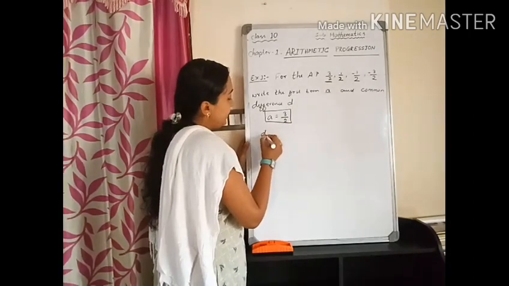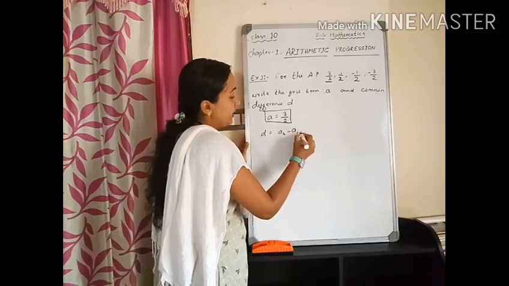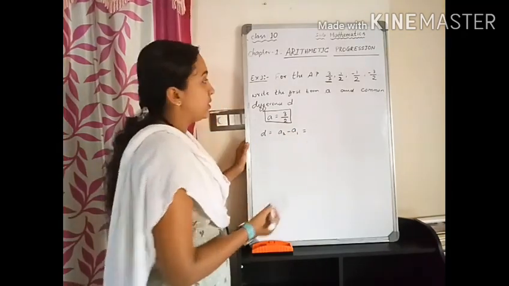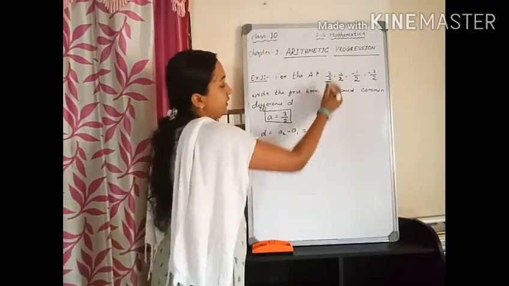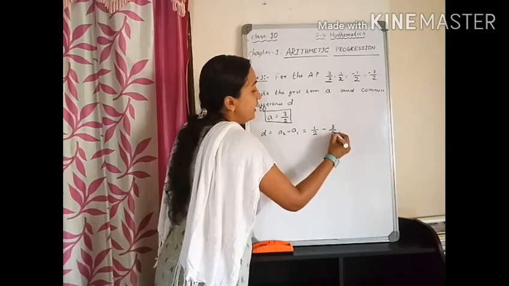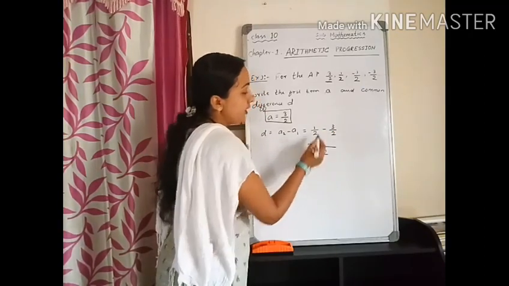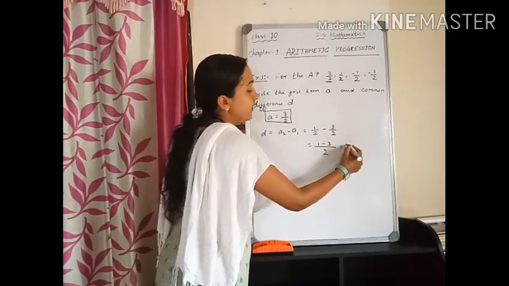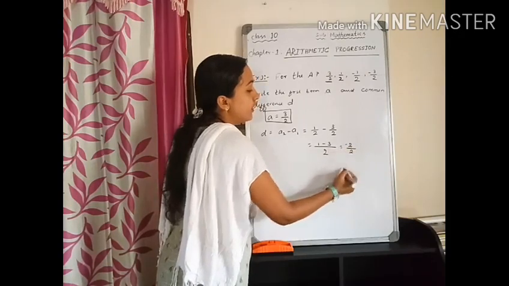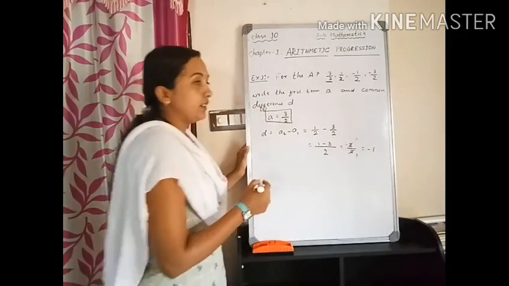To get D, we can write A2 minus A1, which means A2, that is 1 by 2, minus A1, that is 3 by 2. Both the denominators are the same, so directly we can subtract the numerators. So 1 minus 3 will give us minus 2 divided by 2, which is minus 1.